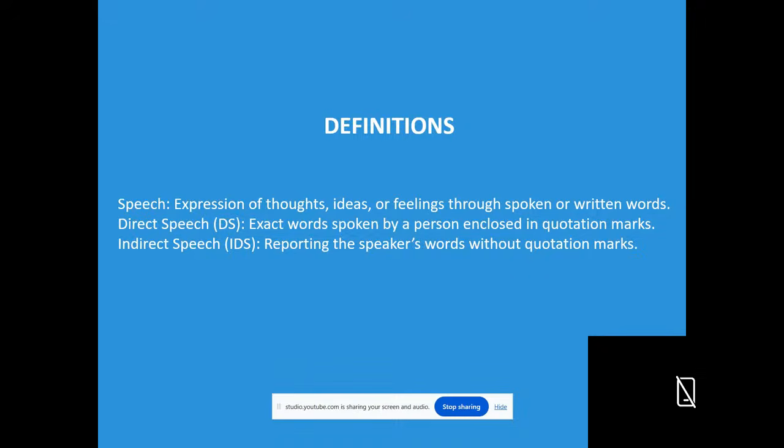What is indirect speech? Reporting the speaker's words without quotation marks. Quoting the words of the speaker in our own words is known as indirect speech or reported speech. Understand? So we remove the quotation marks in indirect speech.